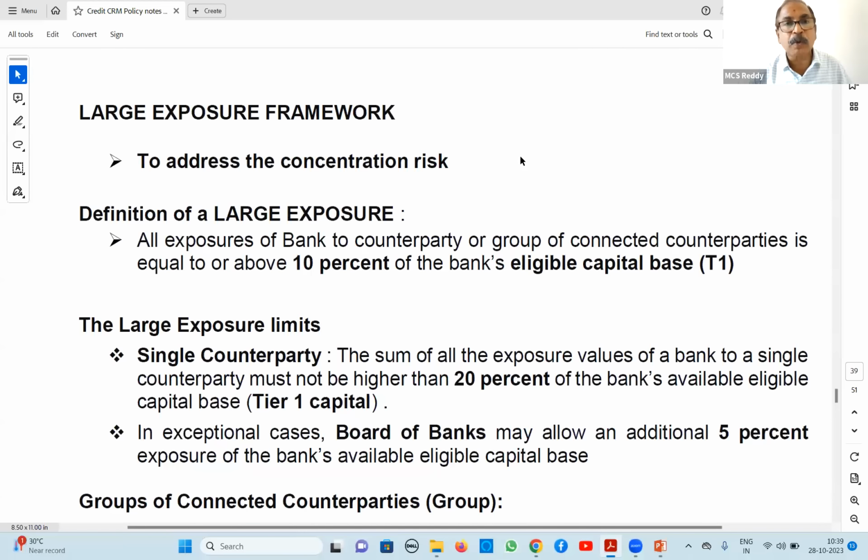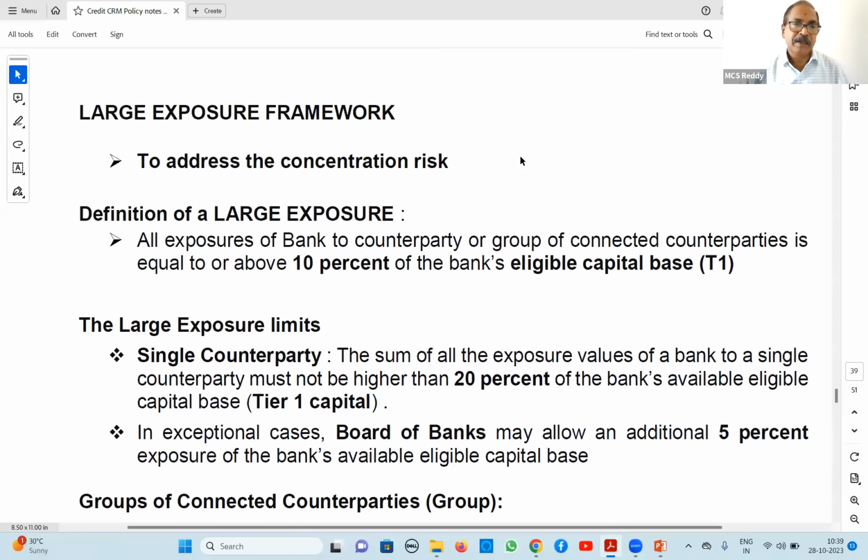The best example is Global Trust Bank, whose exposure to share market loans was very high. When the share market collapsed, the bank also collapsed. This is what we call concentration risk. Don't concentrate all your loans in one particular group, person, or industry type.